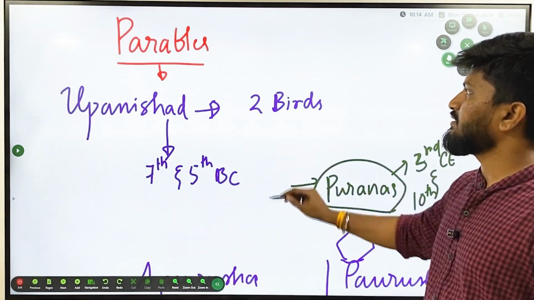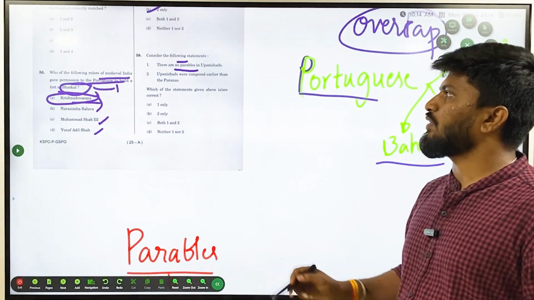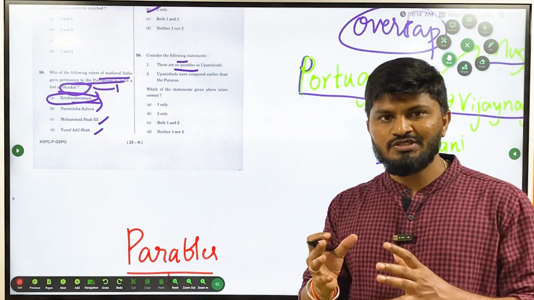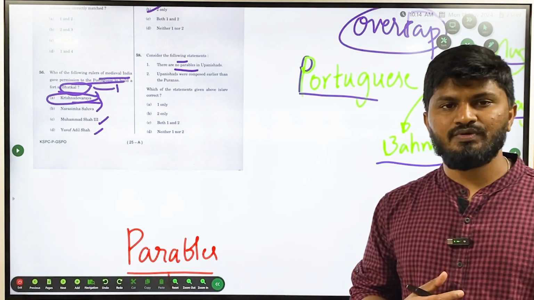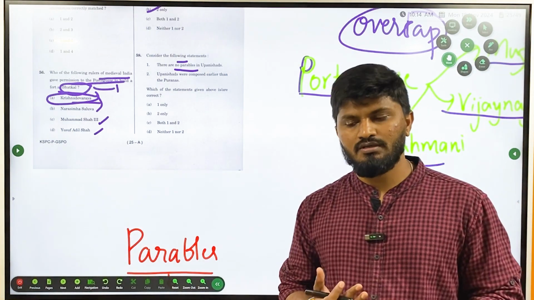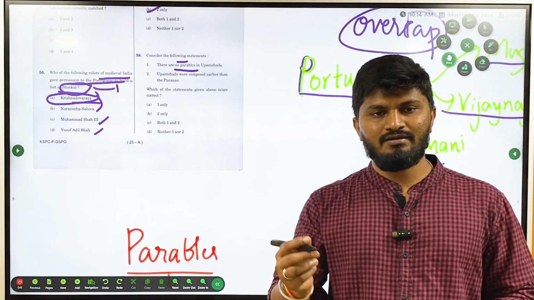The first statement says there are no parables present in Upanishad. What are parables? Parables are short stories telling about some sort of morality. For example, you must have heard the famous story of the woodcutter and